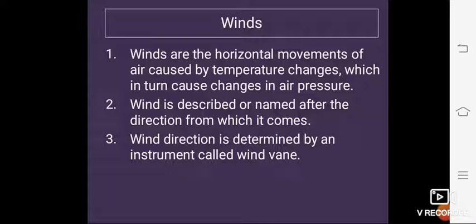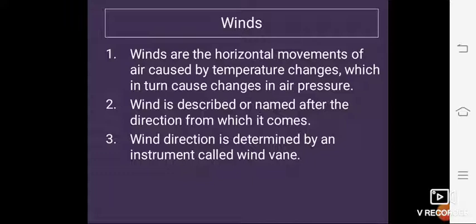Coastal regions enjoy a cool sea breeze as air blows towards the hot land during the day. Yes, students. At night, a cooler breeze blows out towards the sea. There are similar airflow patterns along lakesides also. While studying the weather, it is necessary to learn about the direction and speed of the winds. Wind is described or named after the direction from which it comes.